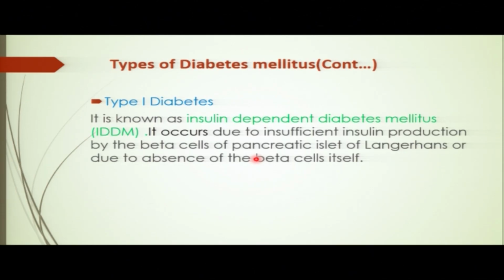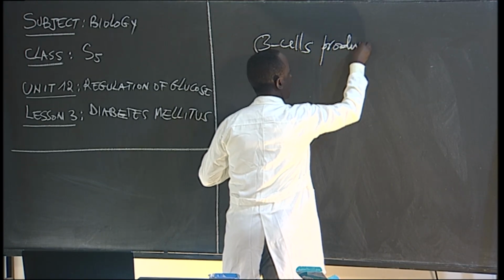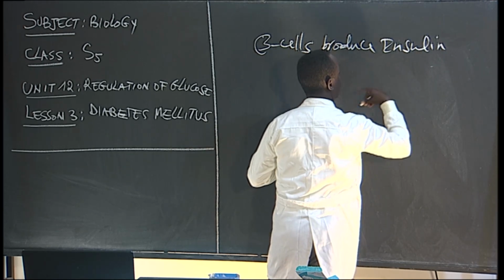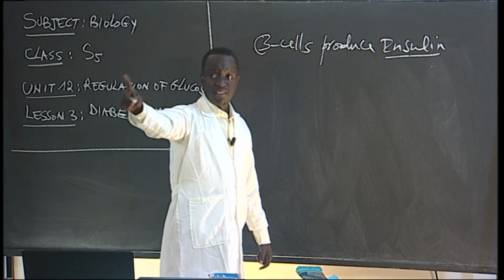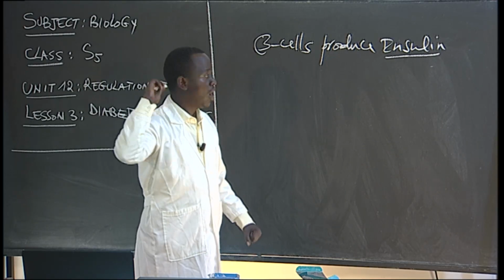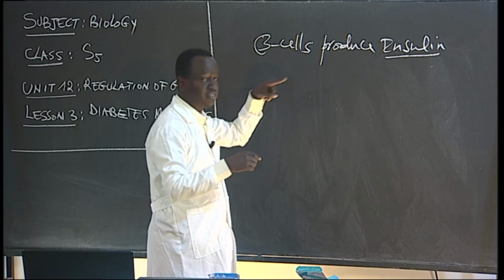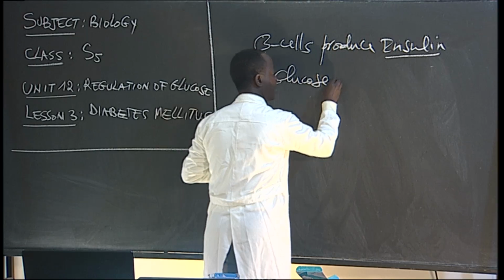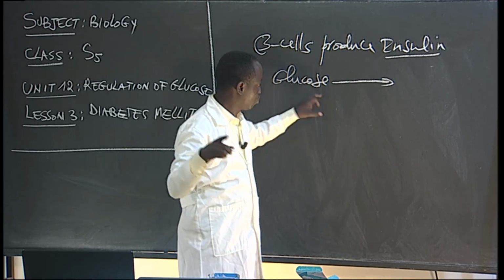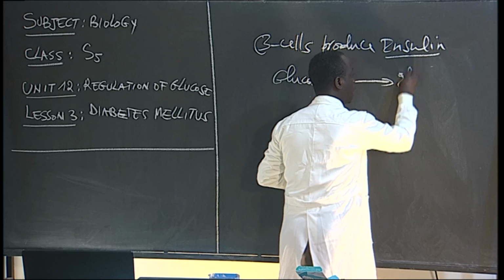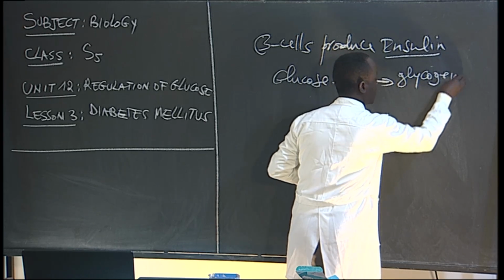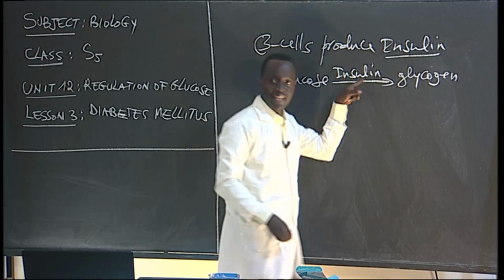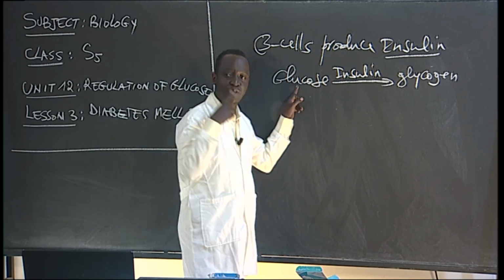These beta cells, they do produce what? Insulin. Remember? And then what does this insulin do? One of the roles of this insulin is that when there is excess glucose, it helps this glucose to be converted into glycogen. So in the presence of insulin. So when insulin is not there, this glucose will not be converted.